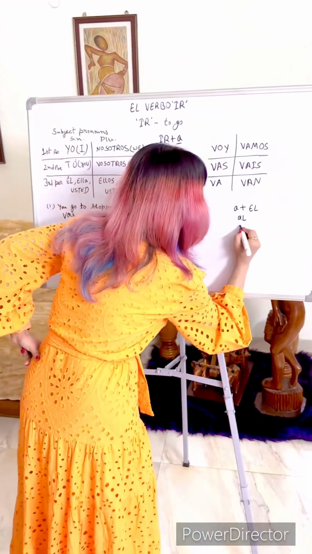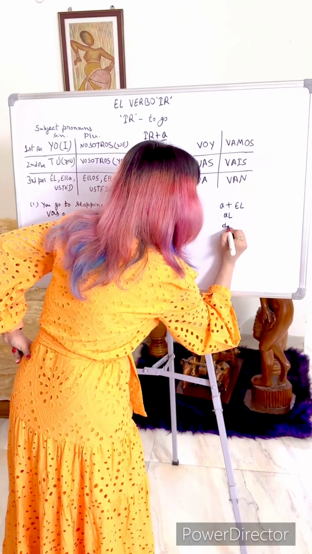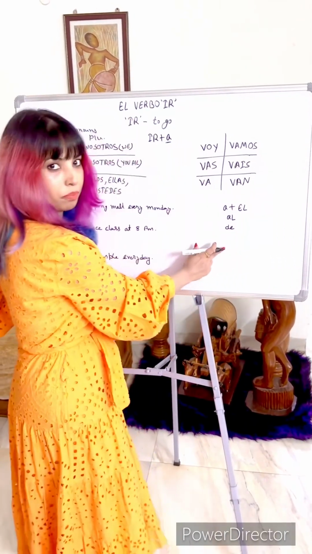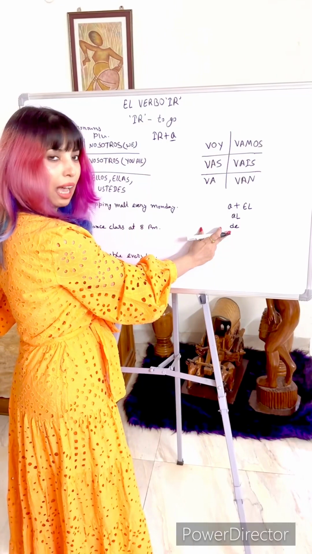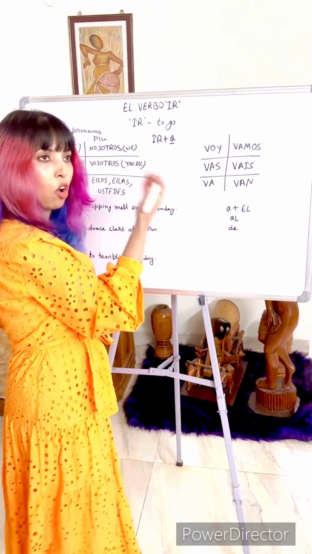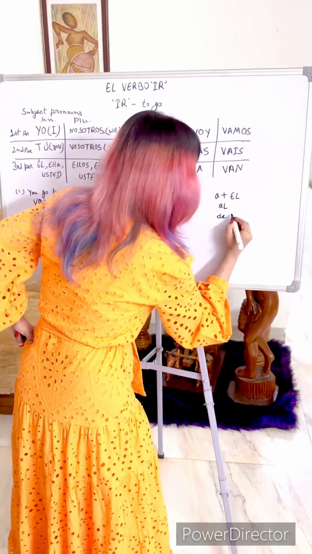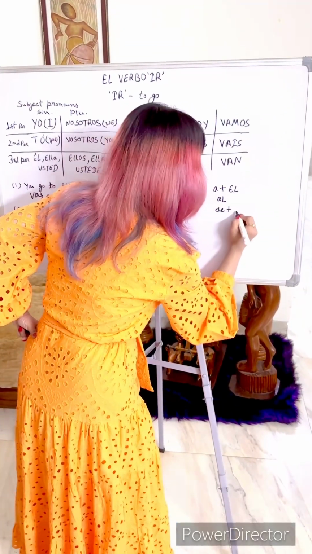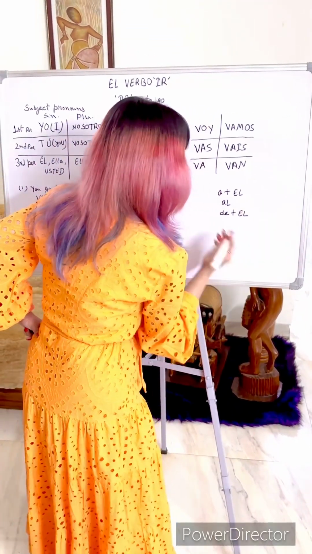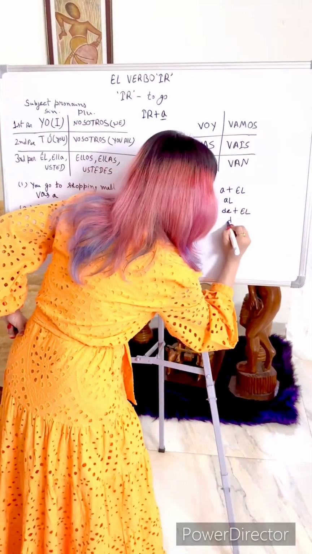And similarly, the preposition de, I have already told you guys, means of, from. So if after de this article el comes, it becomes del.